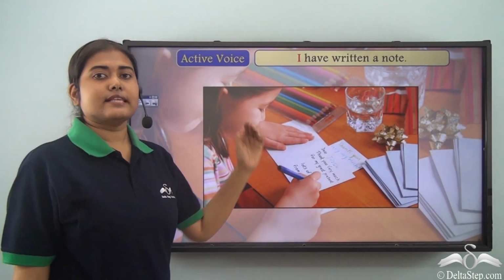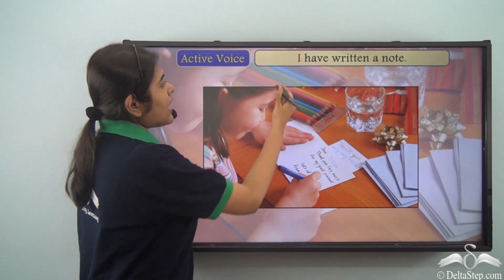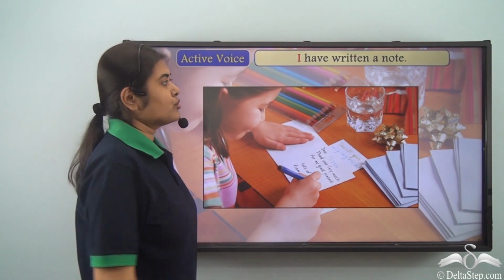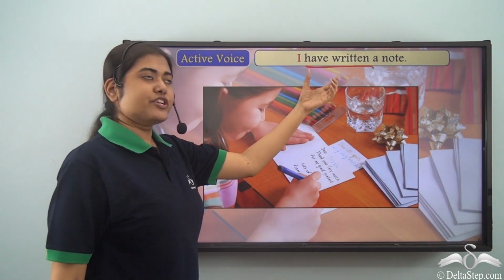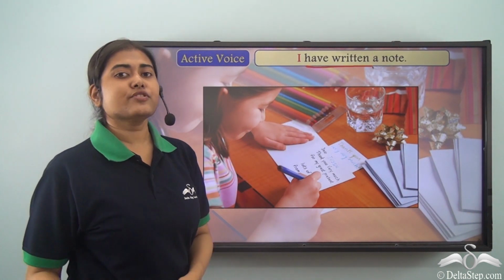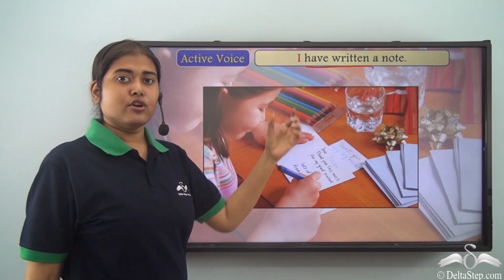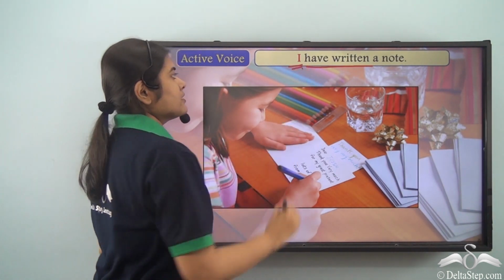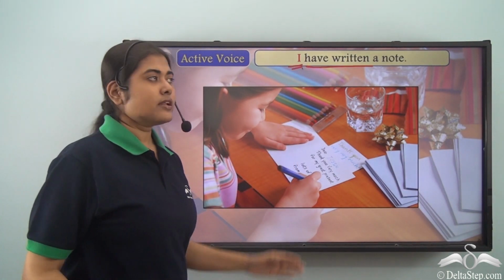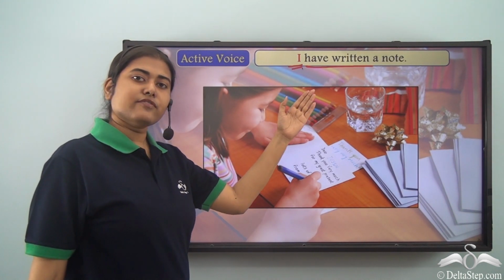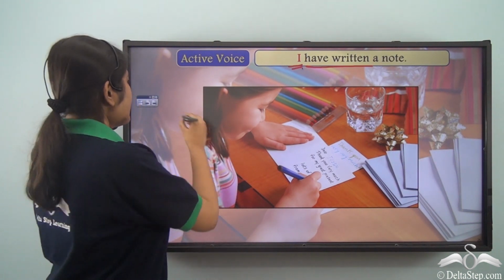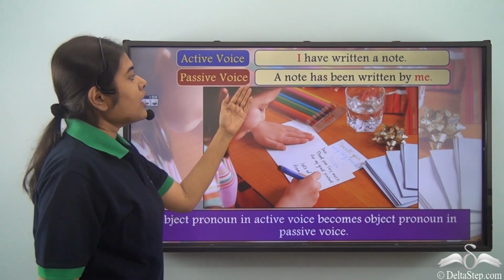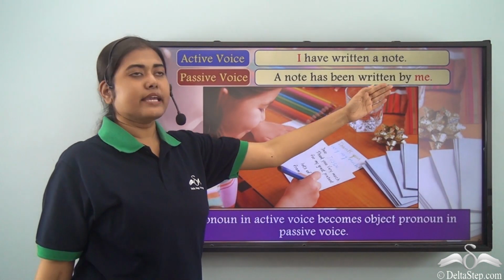Now look at this sentence. What is it? I have written a note. This sentence is in the active voice. Have written is the verb. Who has written? I have written. So the subject I is the doer of the action. Hence this sentence is in the active voice. Now if I have to change it into passive voice, my sentence becomes, a note has been written by me.